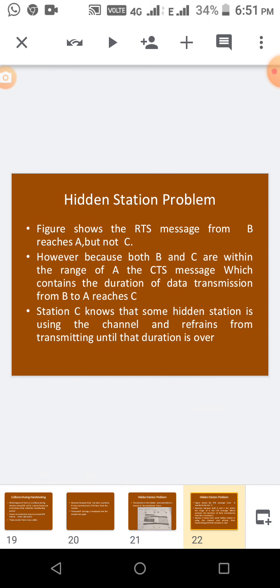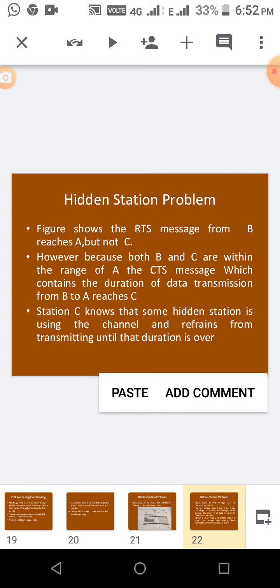However, because both B and C are within the range of A, the CTS message, which contains the duration of data transmission from B to A, reaches C. So C comes to know that some other station is using the channel. If it knows some other station is using the channel, it won't send. It stops sending. That is the hidden station problem.